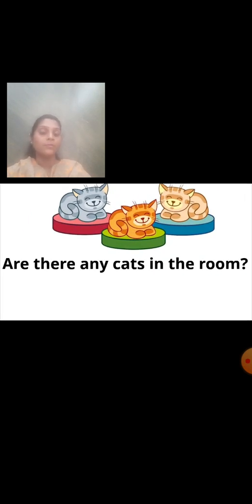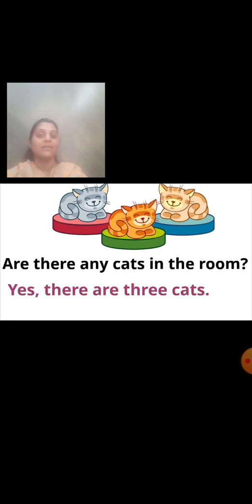Now look at the picture. Which picture is it? It is a picture of three cats. And now look at the question. Are there any cats in the room? Now students, there is one room and in that room there are three cats. So can you see the cats? Yes or no? Yes. So what answer will you give? Yes. There are three cats.